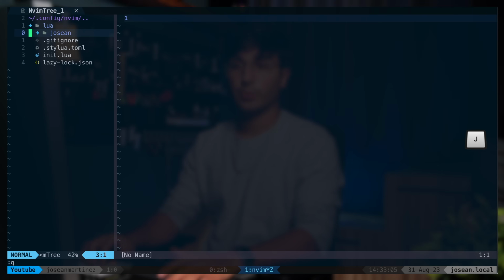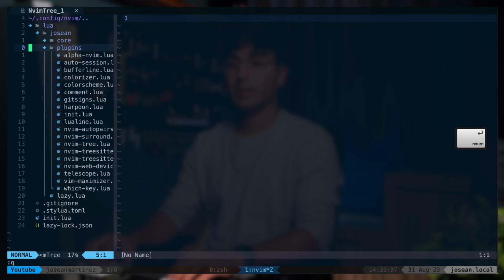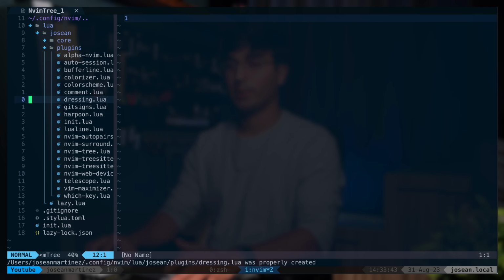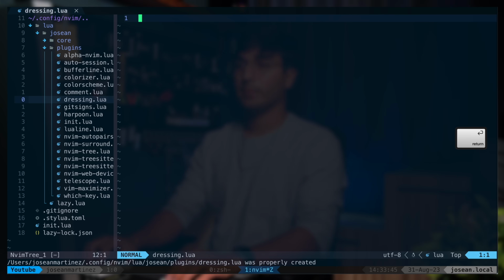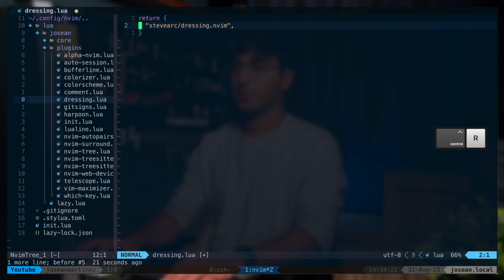I'm going to go to Plugins, and I'm going to press A, which is the nvim tree key map for adding a file, and I'm going to call this dressing.lua. I'm going to press enter to open this file. We're going to return a table. Now it should be pretty simple.